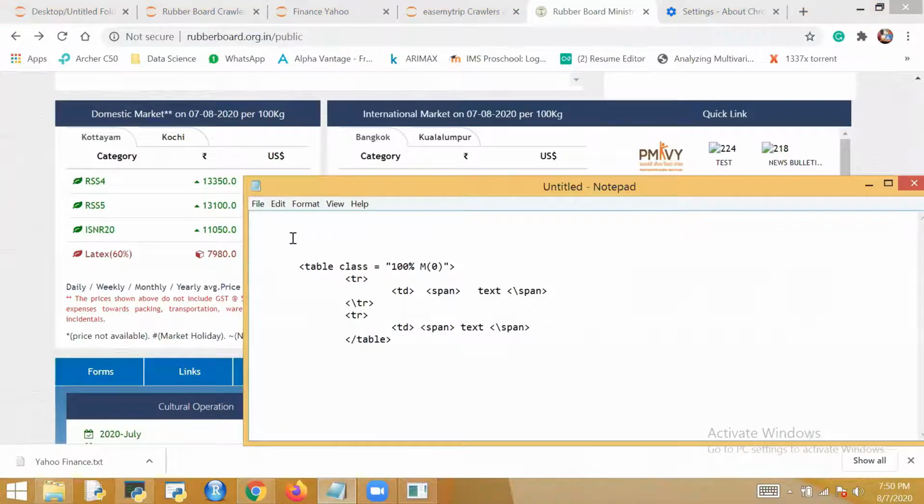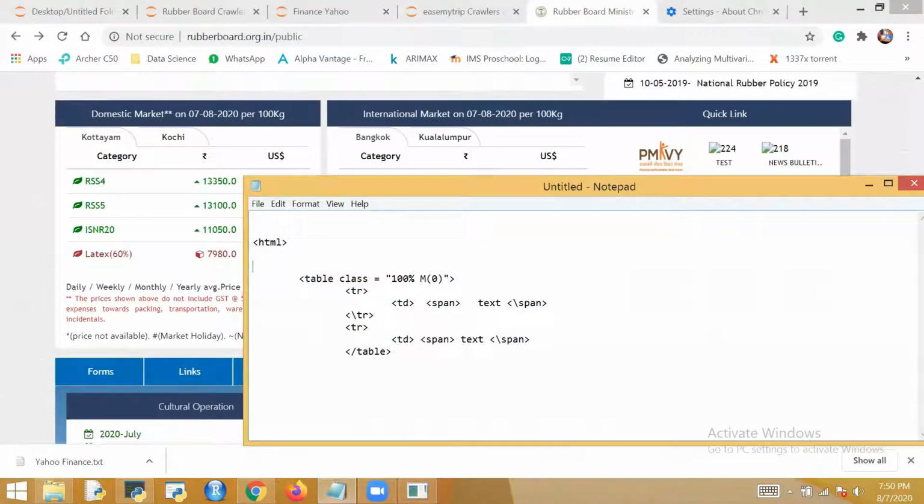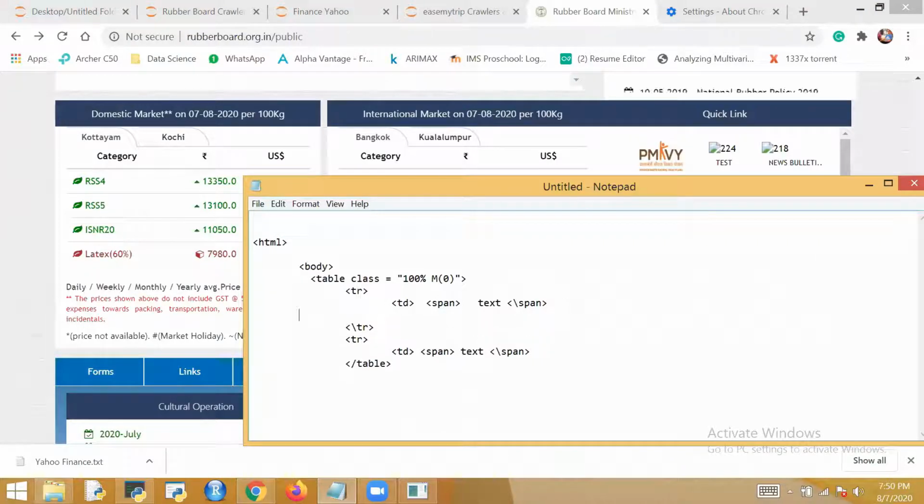Suppose, I'm just giving you an example, I have an HTML page in which this body is there. And under this table one link is there. Suppose this link is defined with A, and href for the link will be something like this. www.google.com is there in this structure, and I want to click this button.